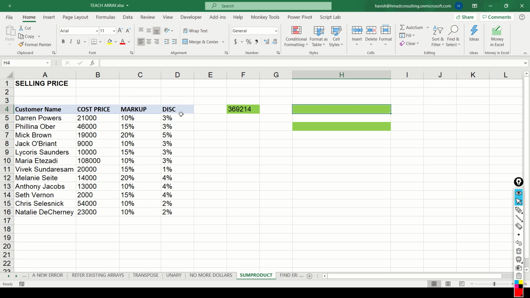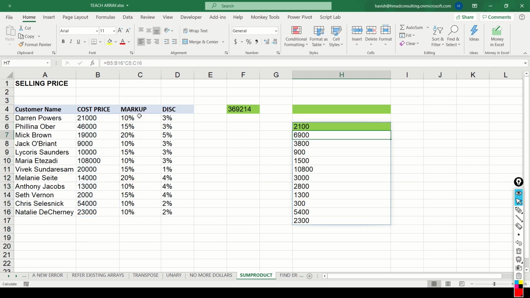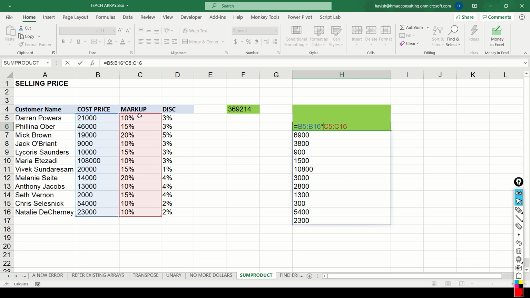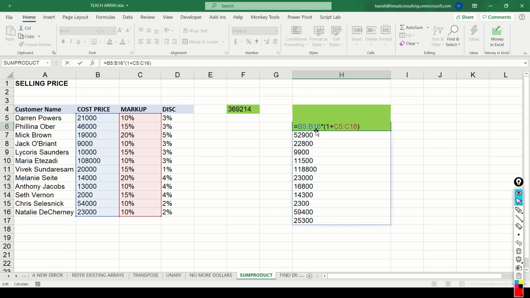Now, let's look at the other ways in which we can do this. Before I show you the correct formula, I want to show you step by step how this is working. If I say equal to all my values multiplied by all my markup percentage, we get these results, which means that if I say 1 plus, it will now show me the original cost price plus the markup, which is 10% of 21,100. So this is 23,100, right?